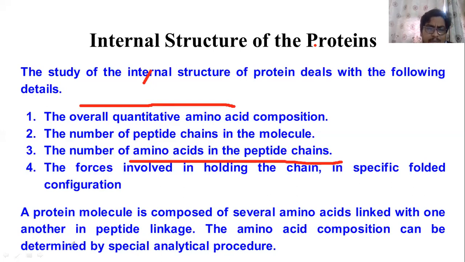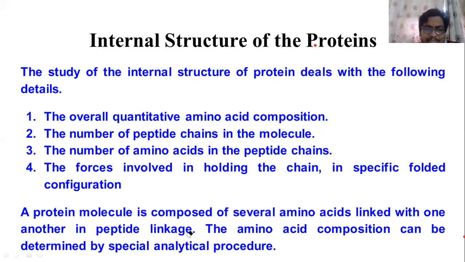Now the protein molecule is composed of several amino acids. I already told you the protein molecule comprises several amino acids. These amino acids are linked together by peptide linkage, and this amino acid composition can be determined by a special analytical procedure.